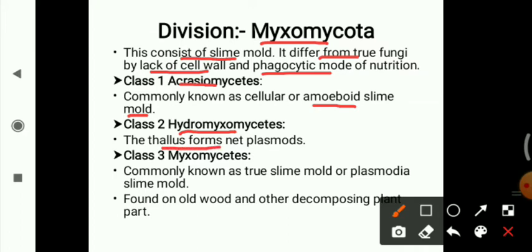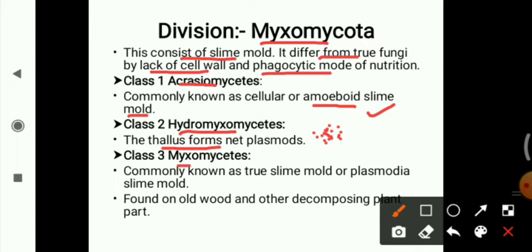Which means that the aggregation of slime mold in a favorable condition is known as a plasmodium. It will come closer, form thallus-like structures and a net-like structure known as a plasmodium. So Hydromycetes form a plasmodium.